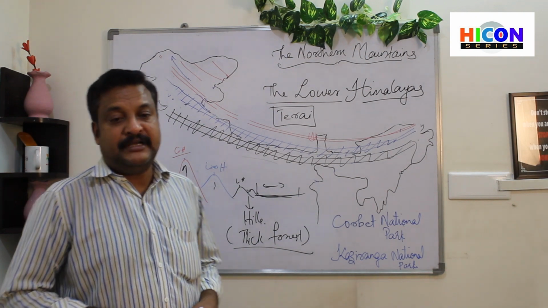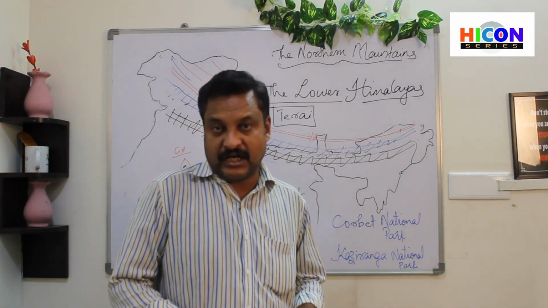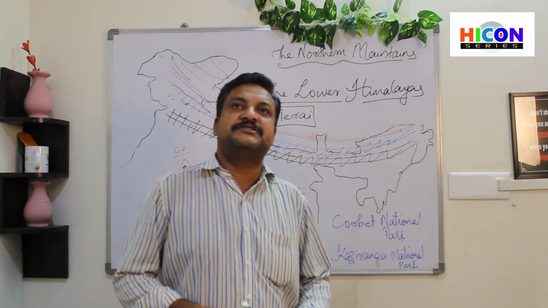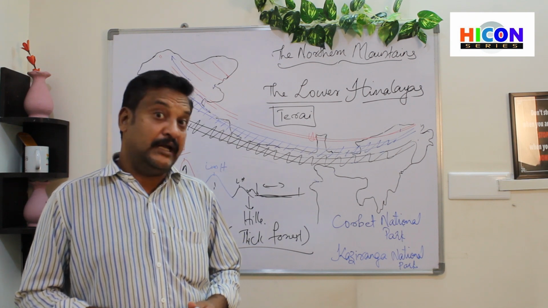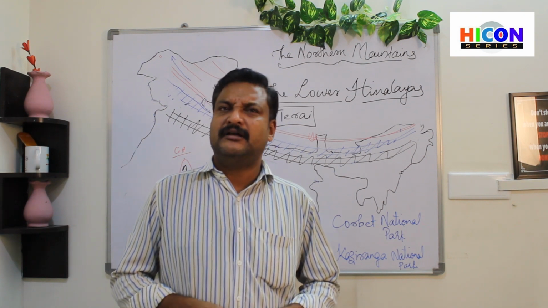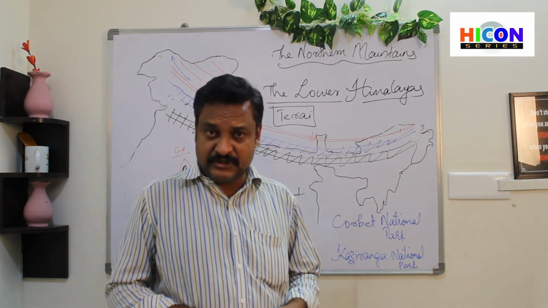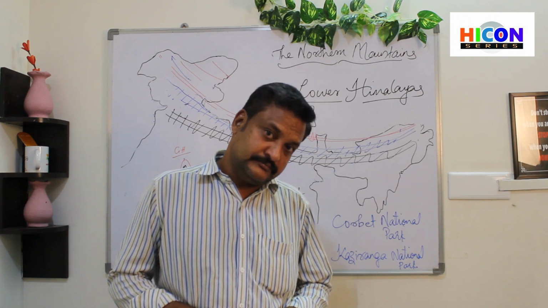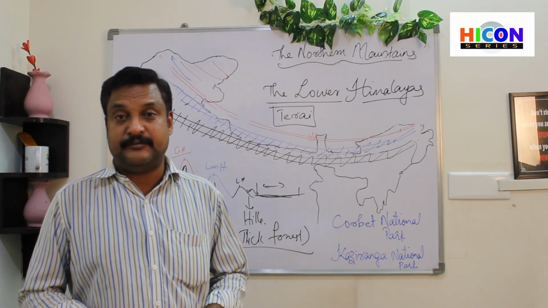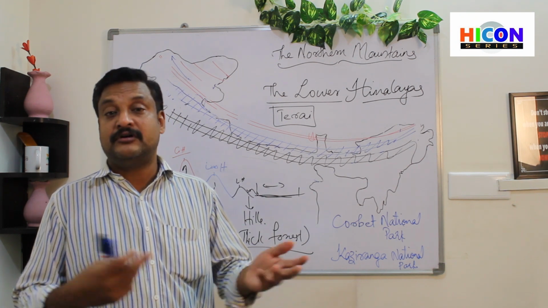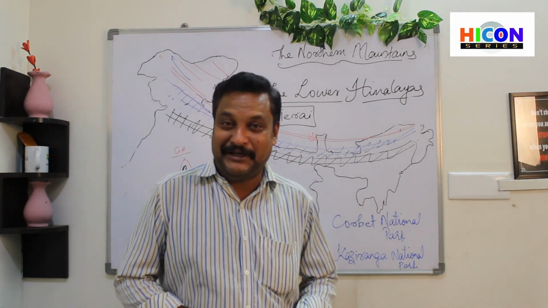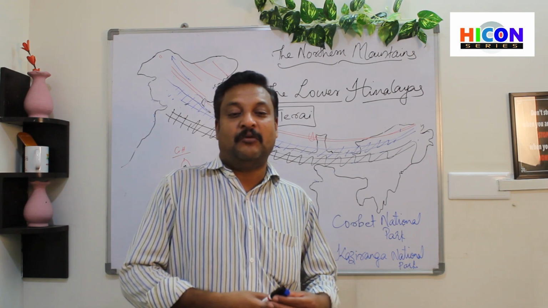Corbett National Park is in Uttarakhand, just above Uttar Pradesh. It is usually famous for wild animals like tigers and rhinoceros. Tigers and lions are usually found there. You might have heard about this person called Jim Corbett, who was a hunter who used to hunt a lot of dangerous wild animals like lions and tigers in India. But he was also a very good lover of animals. So this national park is named after him, the Jim Corbett National Park.